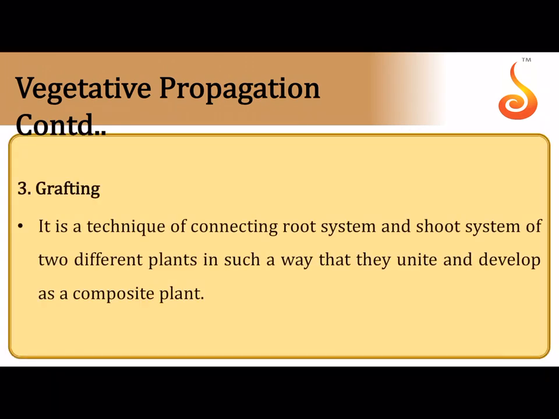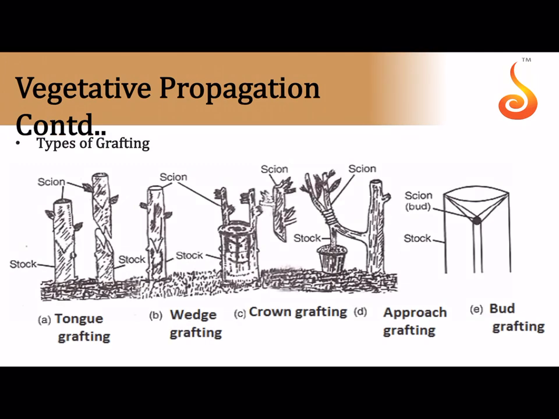Okay. Then grafting is another technique. In grafting, you connect the root system of one plant with the shoot system of another plant. The root system, or the part of the plant which contributes to the root, is referred to as the stock. So stock is connected to the part of the plant which you want to become the stem, which is referred to as the scion. So stock and scion are connected to each other. Now see here, this is the stock of a plant, and a scion of a different plant. See how oblique cuts are made in both of them.